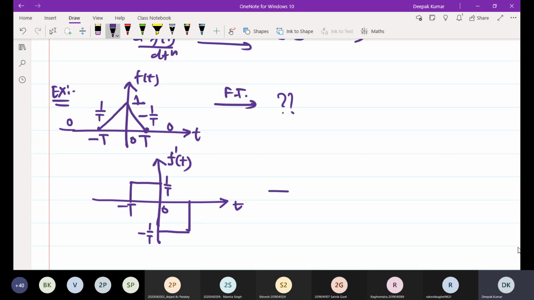Now again differentiate this. Take the second derivative, f double dash. This is the single derivative f dash t. Now what will be the graph?